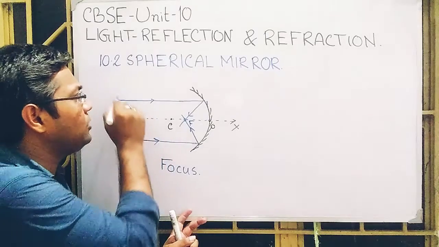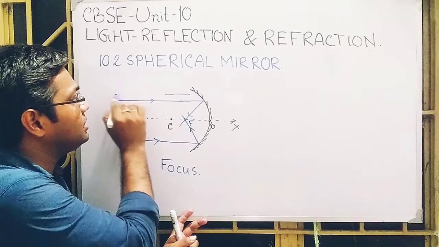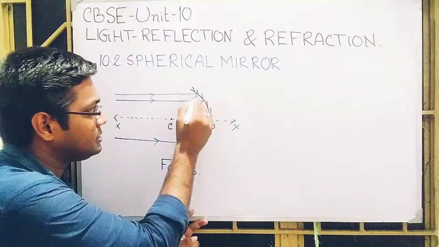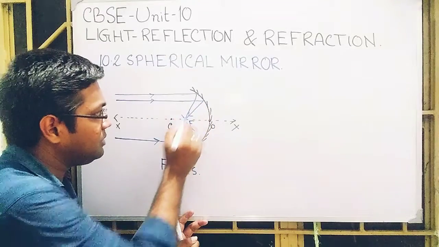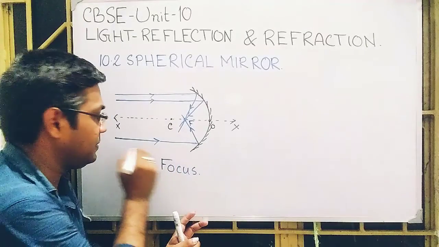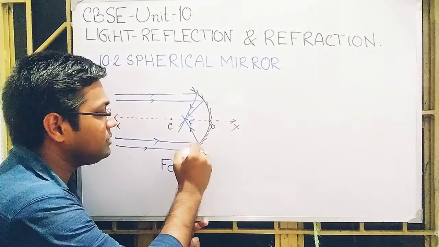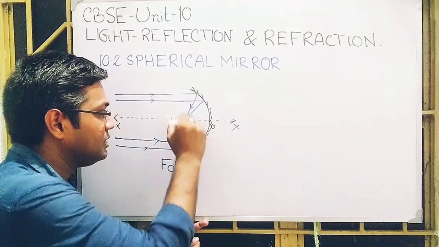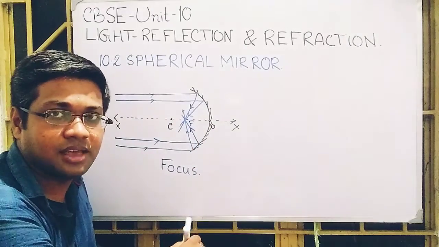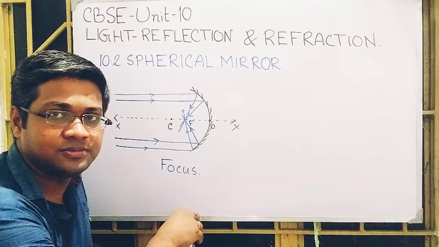If I draw more rays, one condition is that they are parallel to the principal axis. They will meet at F. If I draw more rays here, if they are parallel to the principal axis, they will meet at the focus. If I draw an infinite number of rays, the same thing will follow.